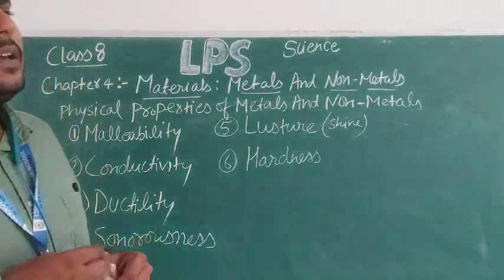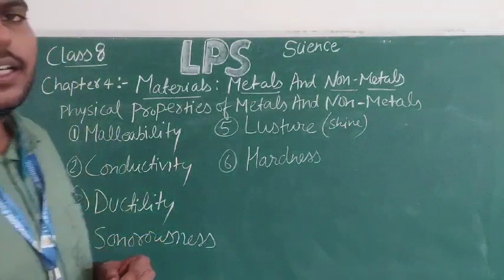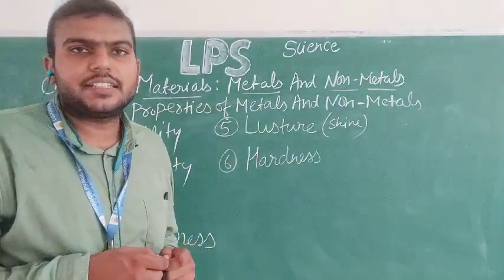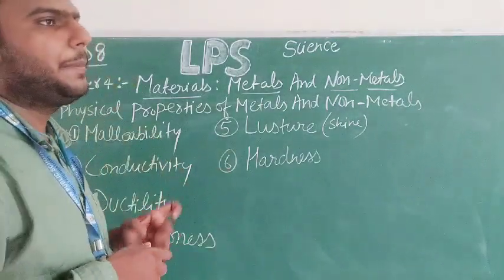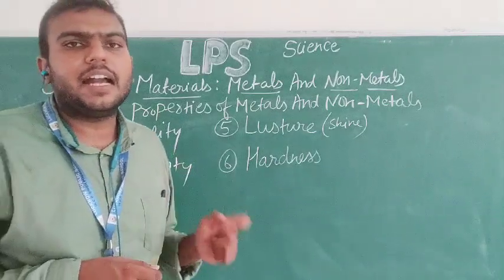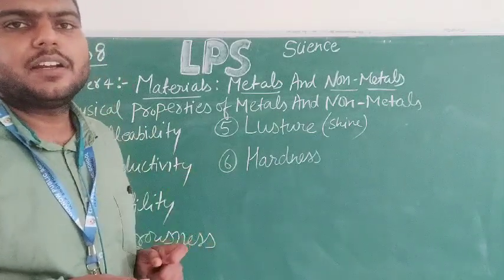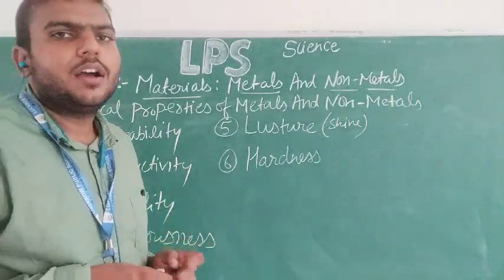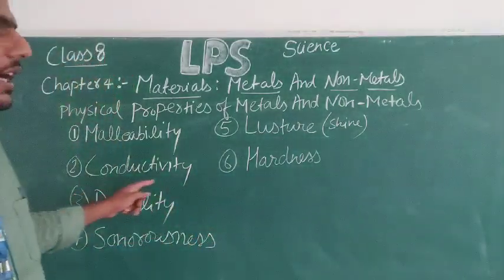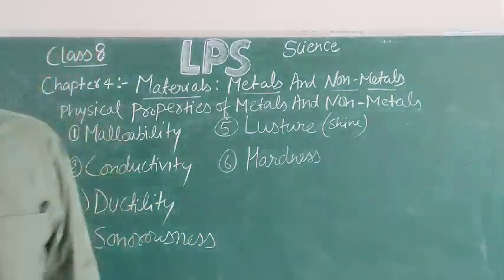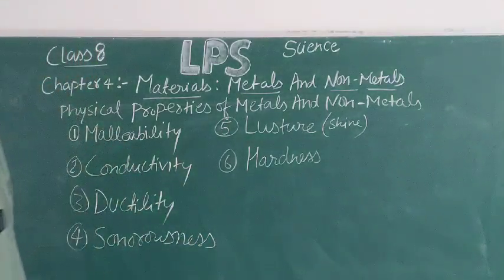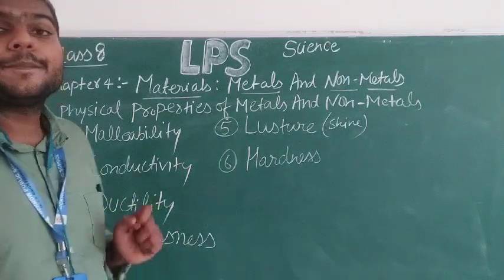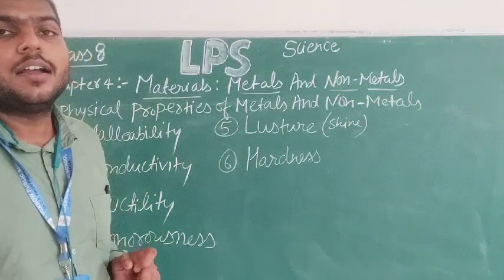For this, we will choose a small circuit as given in your book. That is known as an electric tester. When I place some object in that tester, if it is a conductor, the bulb will glow, and if it is a non-conductor or poor conductor, the bulb will not glow. So all metals are good conductors of electricity, but most non-metals are poor conductors.